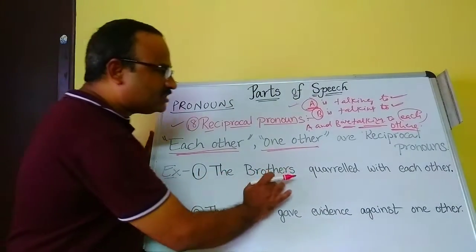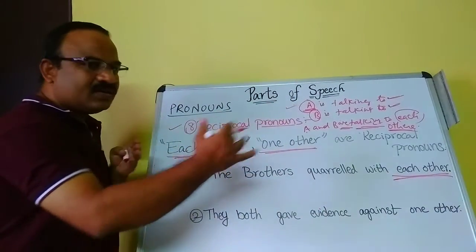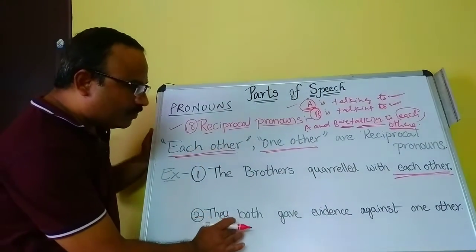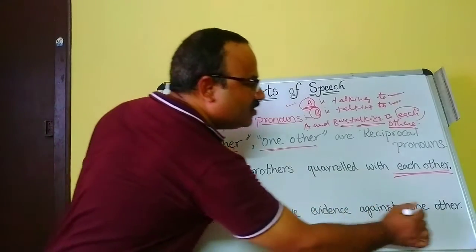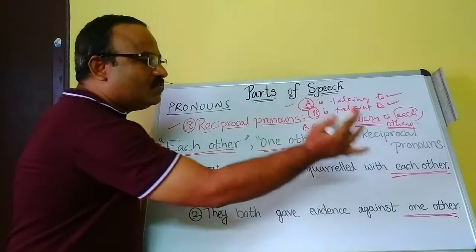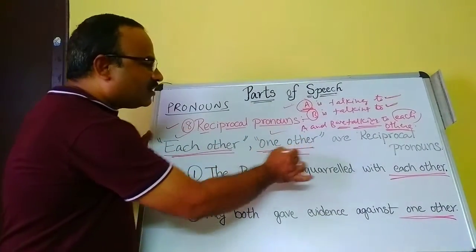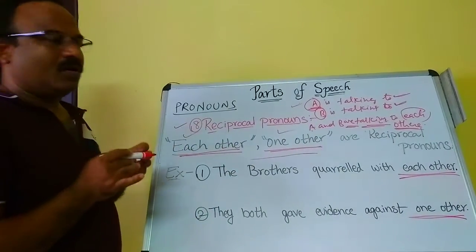Here, the brothers quarreled with each other. They both gave evidence against one another. Each other and one another are called reciprocal pronouns.